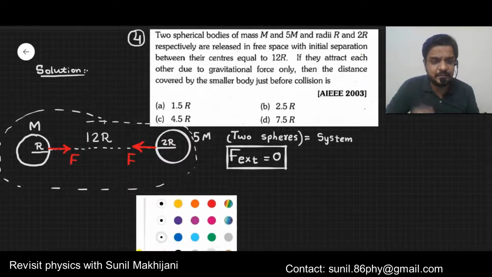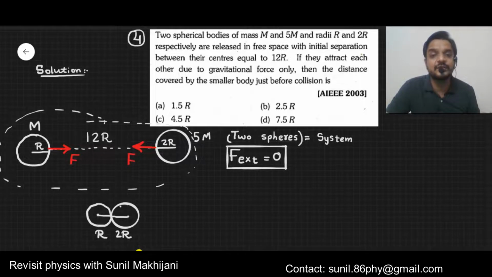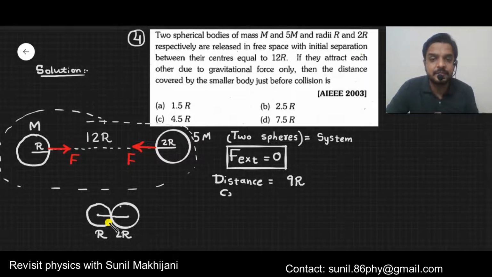Remember this point. Now these two spheres, let's say they move towards each other and they ultimately collide. During collision also, look at this diagram, the distance between centers will be 3r. So from a distance of 12r, ultimately the distance between centers becomes 3r. That means the distance covered by these spheres is 9r. These spheres have covered the distance of 9r.